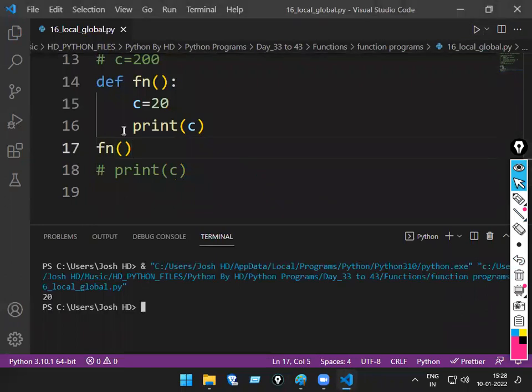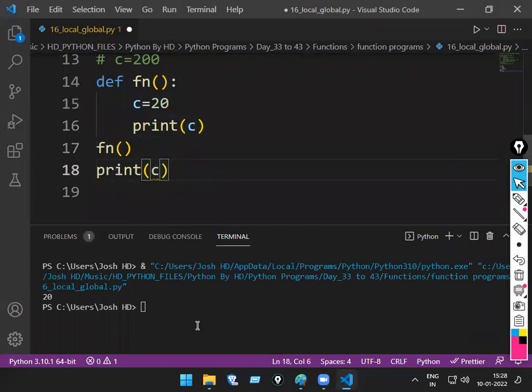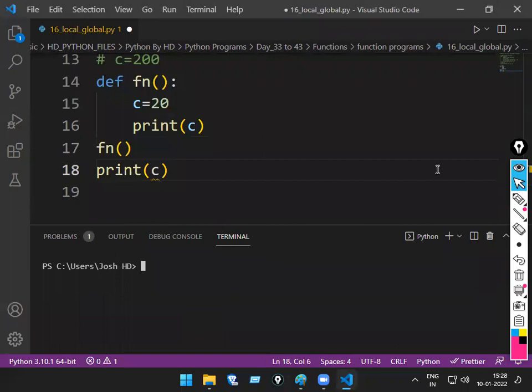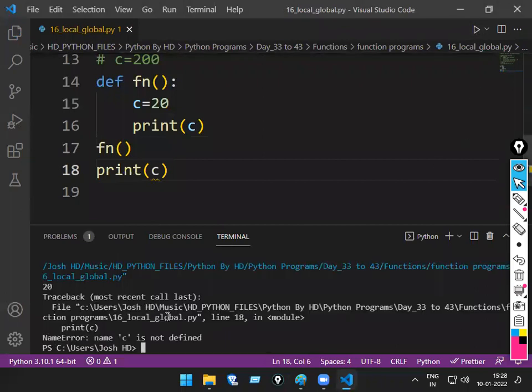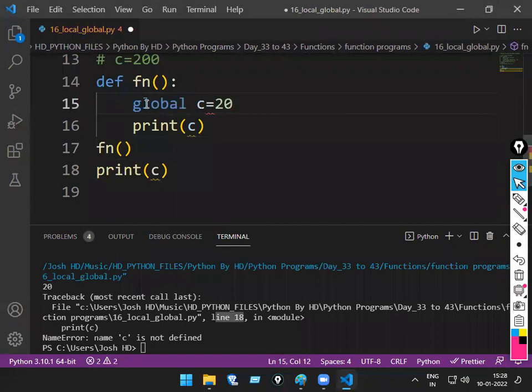20. But this c equal to 20 is local. Can we use it outside the function? No. If I run it here, line 18 will not work. See, at line number 18 there is some kind of mistake. But now this local value, if I want to use it globally, then you have to declare it global. But not like this, you have to write global and the variable name.